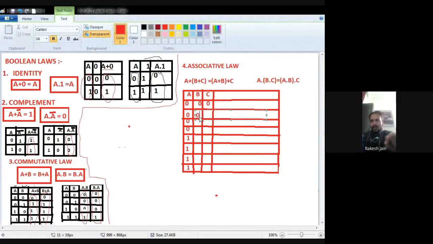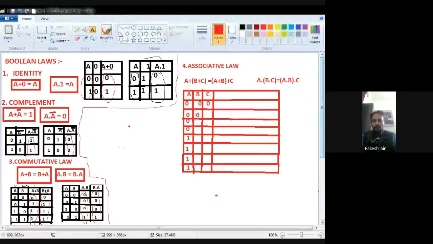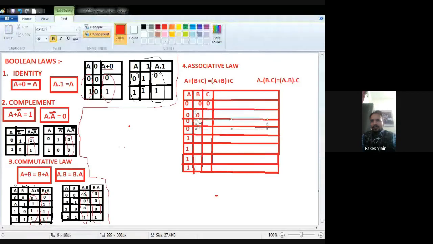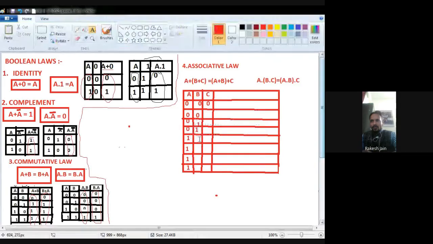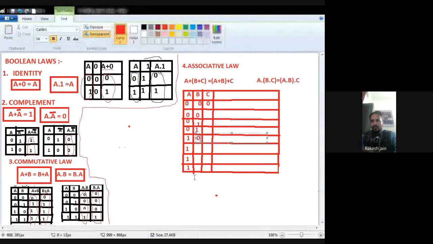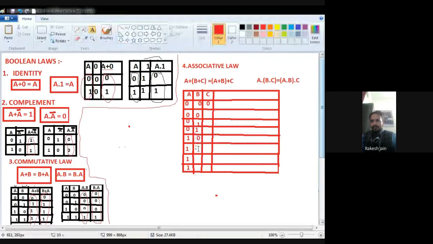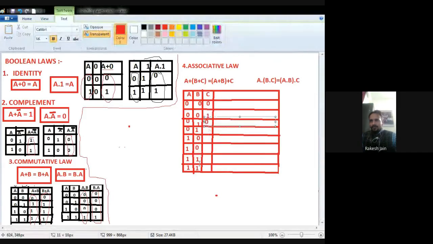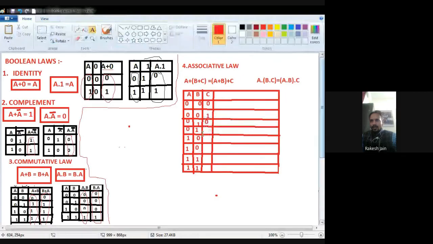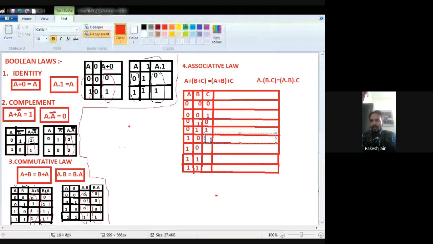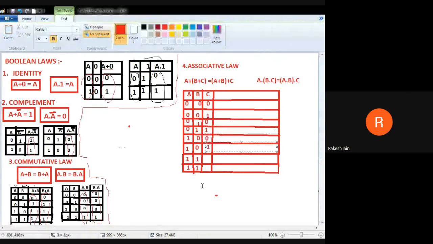You can remember also by 4 times 0, 4 times 1. This is a simple technique to remember this. 4 times 0, 4 times 1. Now 2 times 0, 2 times 1.